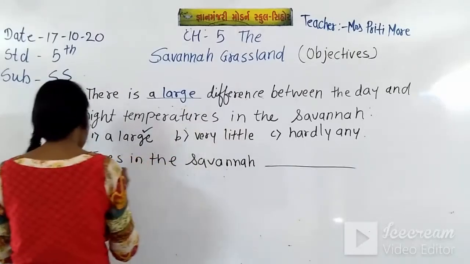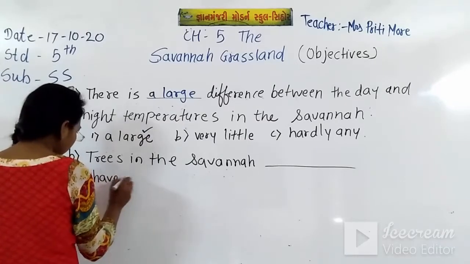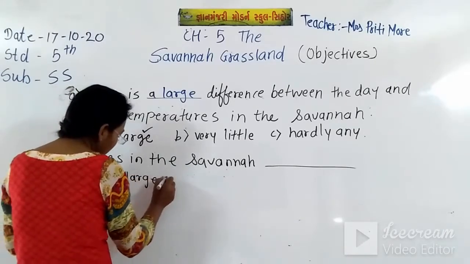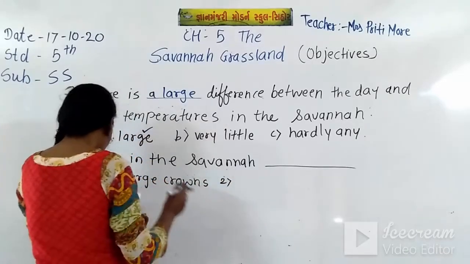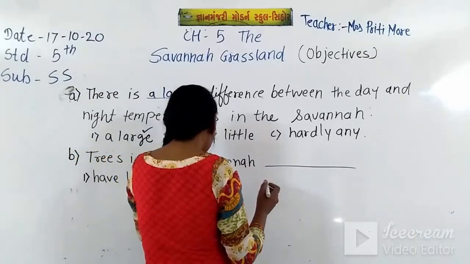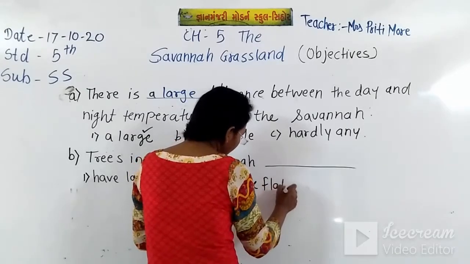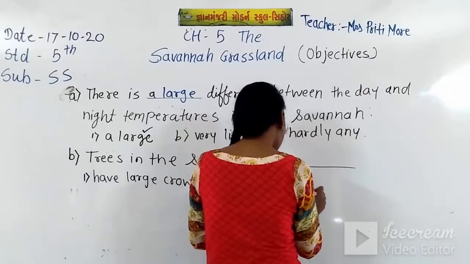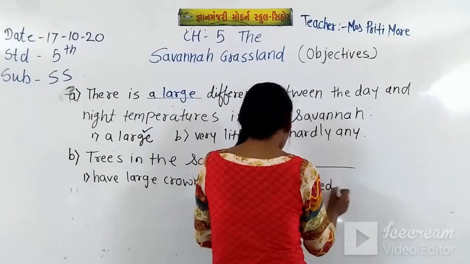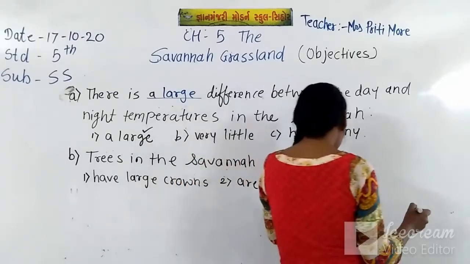Option 1 have large crowns, 2 are flat topped, and 3 are umbrella shaped.